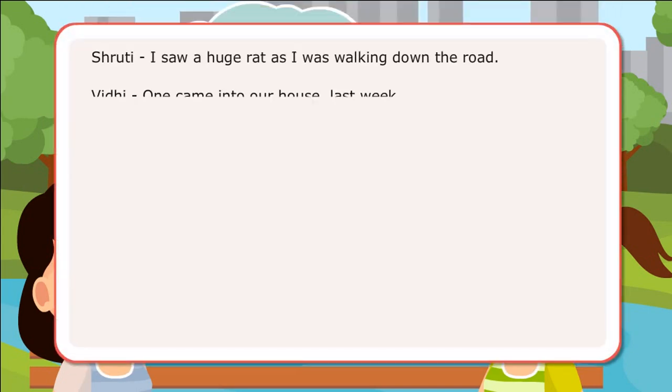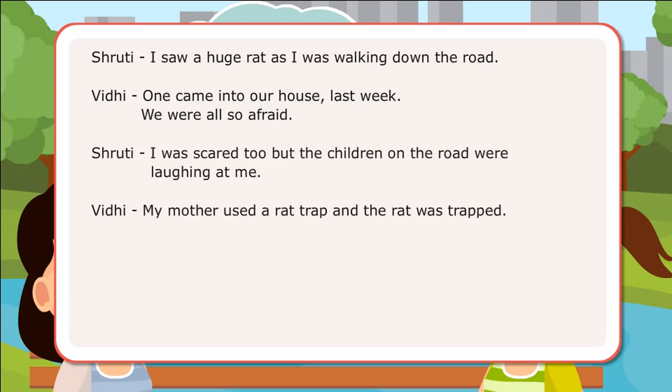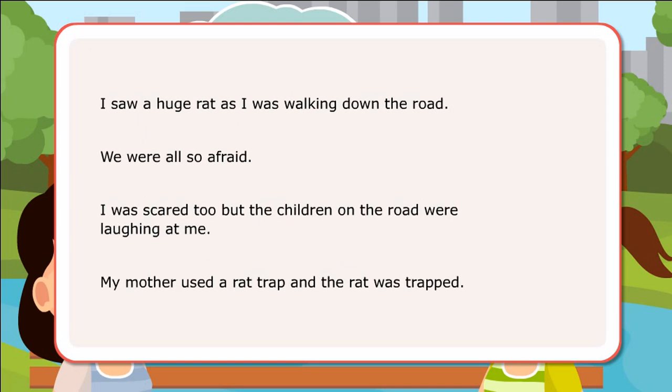In the dialogues, the girls have used was and were to describe something, with an ing verb to form past continuous tense and with the past participle to show passive voice. Here are examples of sentences with was and were. I saw a huge rat as I was walking down the road. We were also afraid. I was scared too, but the children on the road were laughing at me. My mother used a rat trap and the rat was trapped.